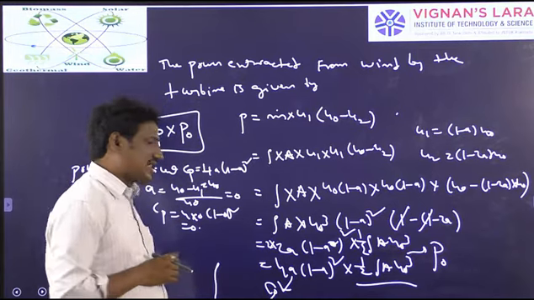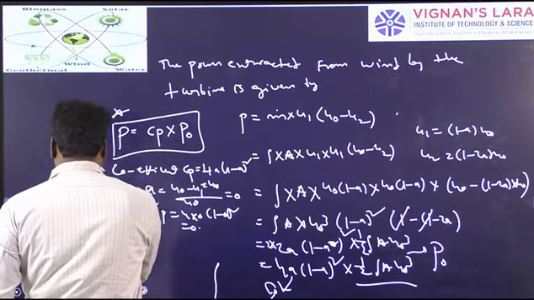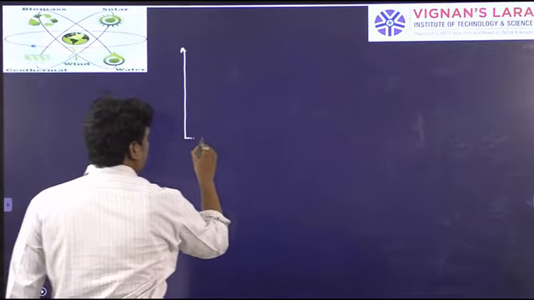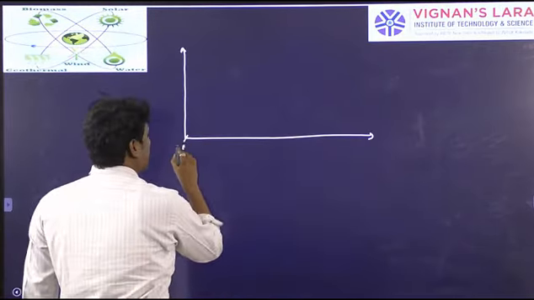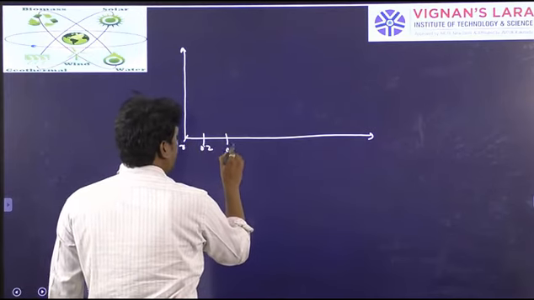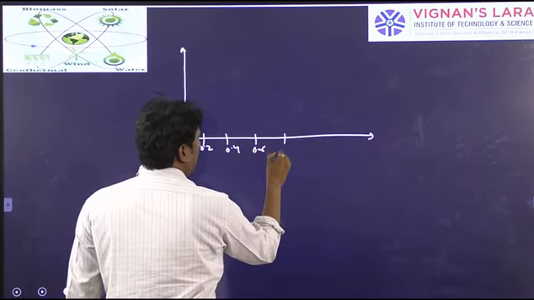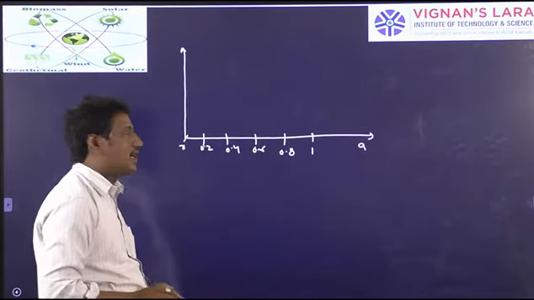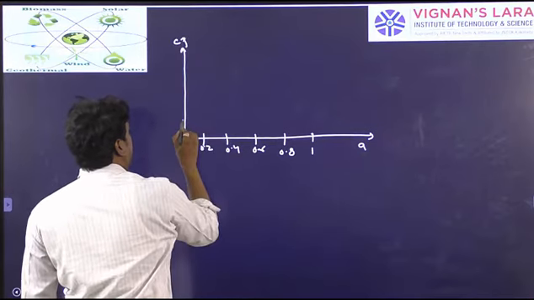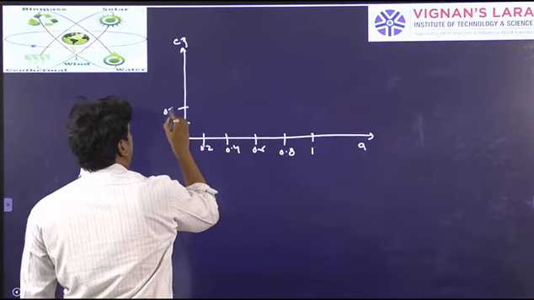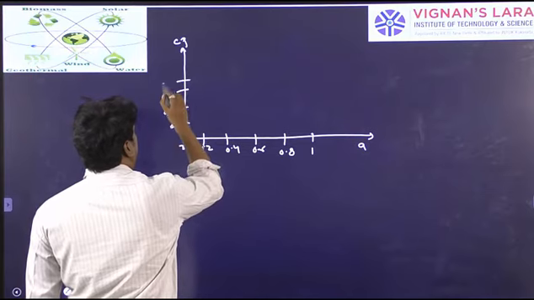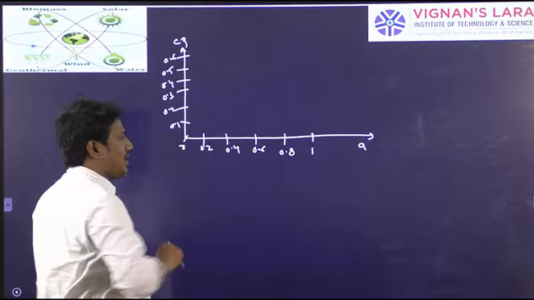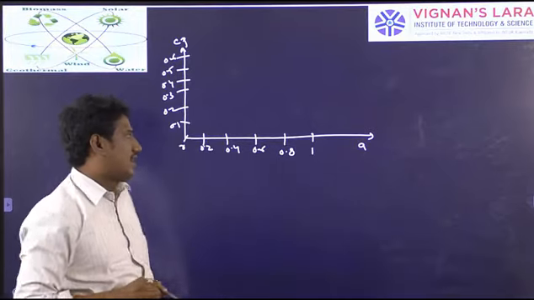the CP keeps on increasing, that you can observe here. With the figure also you can observe: 0, 0.2, 0.4, 0.6, 0.8, 1. The influence factor a I have taken on one side and power coefficient CP on the other side: 0.1, 0.2, 0.3, 0.4, 0.5 and 0.6. Like that I have taken the x-axis and y-axis.